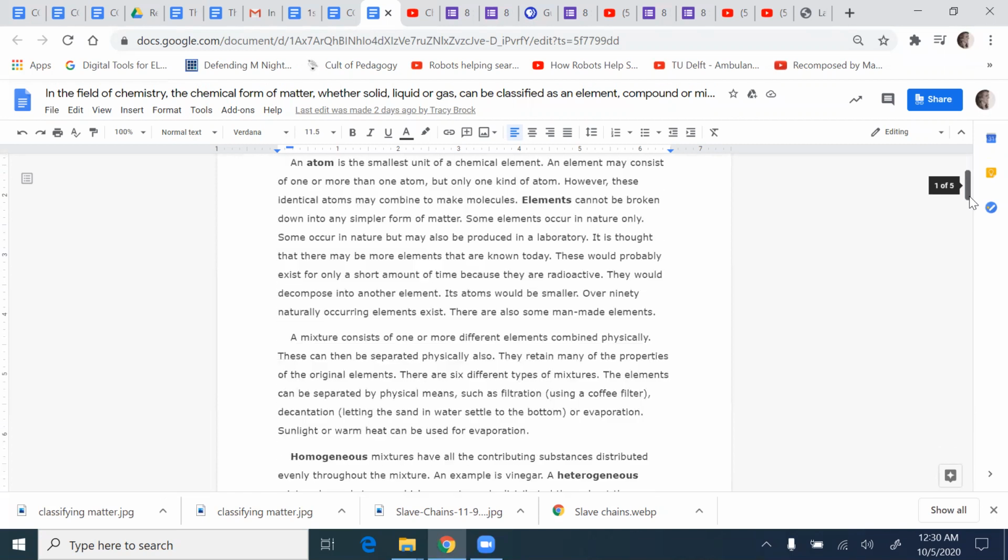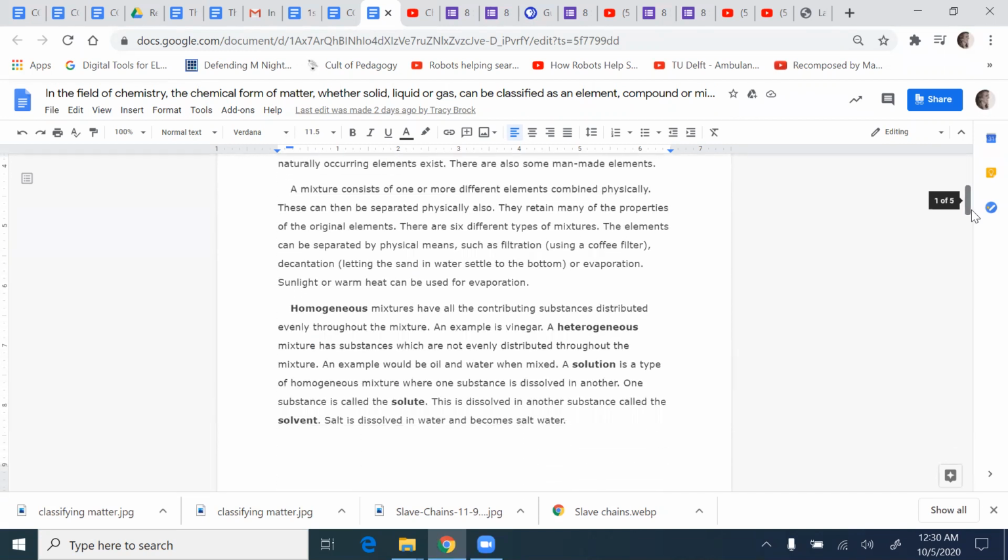A mixture consists of one or more different elements combined physically. These can then be separated physically also. They retain many of the properties of the original elements. There are 6 different types of mixtures. The elements can be separated by physical means such as filtration, using a coffee filter, decantation, letting the sand and water settle to the bottom, or evaporation. Sunlight or warm heat can be used for evaporation.